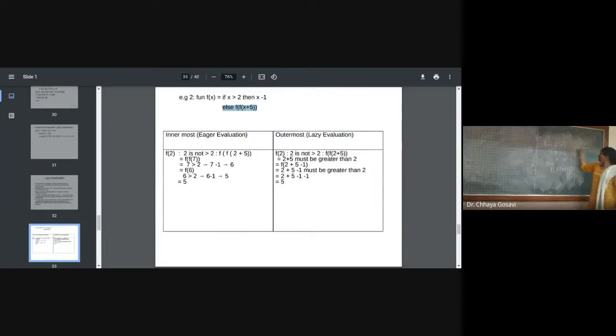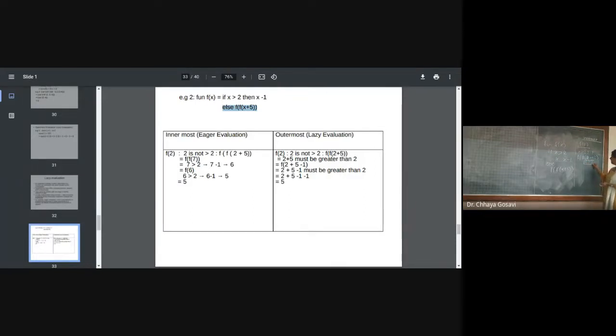For the value of x equal to 2, we check whether x is greater than 2. x is greater than 2 is false. So it will not evaluate this part, it will evaluate the else part. So f of x plus 5, x is 2 plus 5. So here I am using innermost evaluation. What is innermost? It will evaluate this first and then pass it to the function. So 5 plus 2 is 7. So this is f of 7.